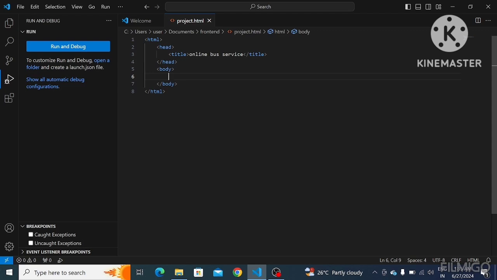I'm not going to implement all the services, whatever we have like booking services or online payment transfer. All those things are not possible with just HTML and CSS. We need React and JavaScript also to implement all those things. First of all, I'm going to create some web pages and implement some CSS properties on those web pages.